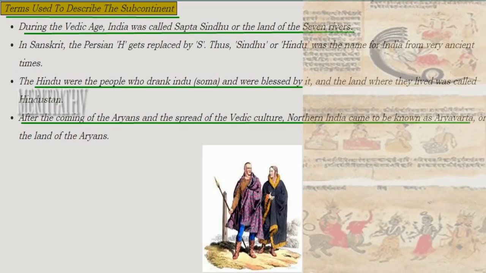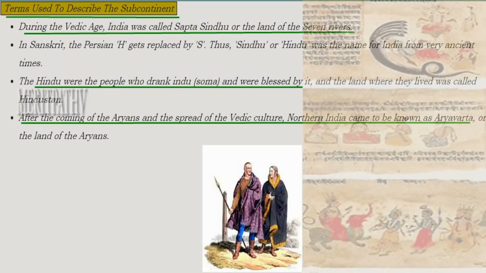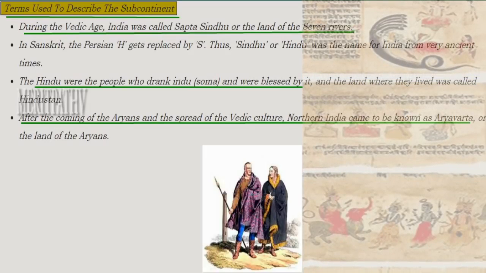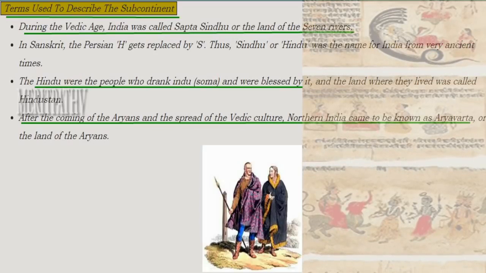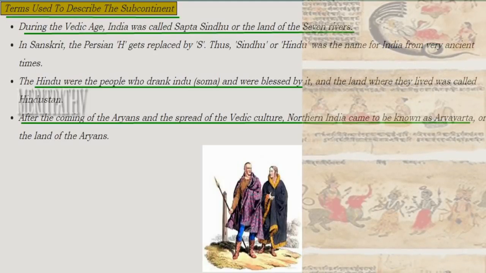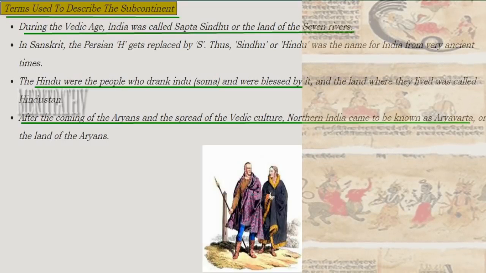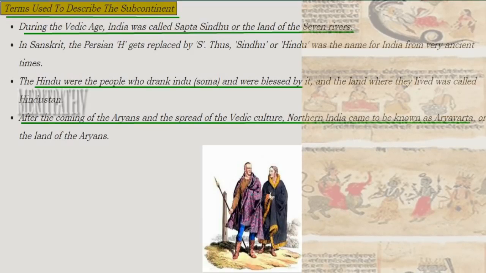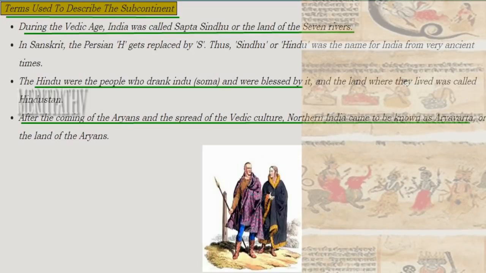The terms used to describe the subcontinent. During the Vedic period, India was called Sapta Sindhu or the land of seven rivers, and in Sanskrit language the Persian H gets replaced by S, and Sindhu or Hindu was the name for India from very ancient times. Hindu were the people who drank Indu, that is Soma, and were blessed by it, and the land where they lived was called Hindustan. So after the entry of Aryans into India, Vedic culture spread.